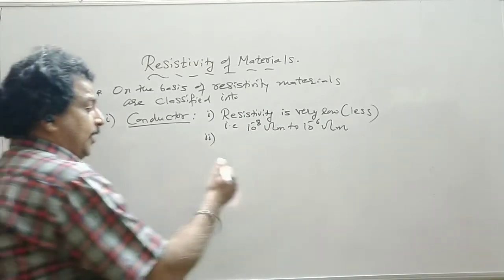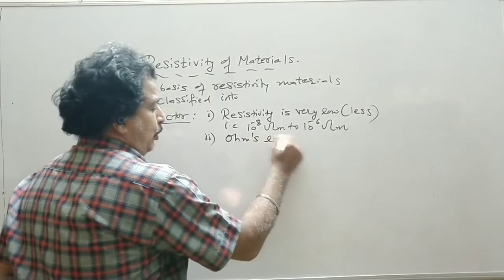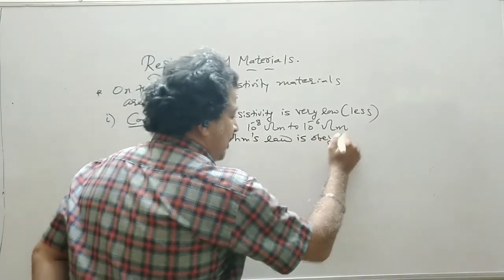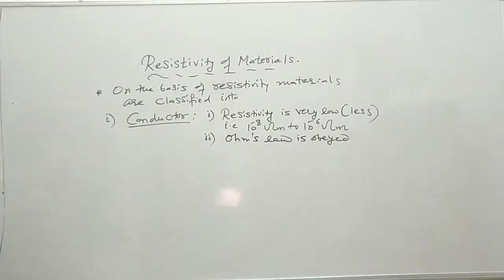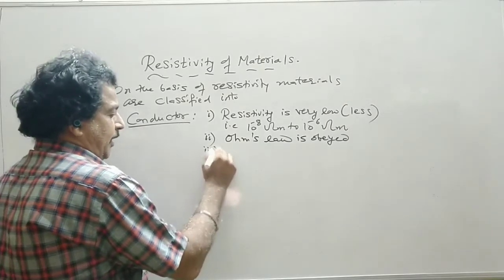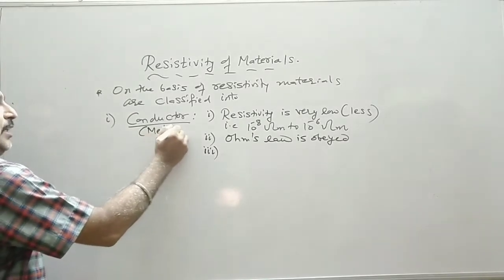Then another characteristic: they generally obey Ohm's law. Ohm's law is obeyed generally. We are talking generally. There are a few conductors which will not obey Ohm's law also, but we are taking a general case, and specifically we are talking about metals.